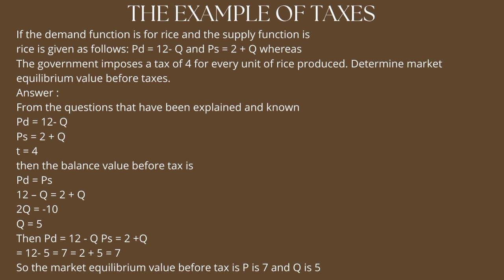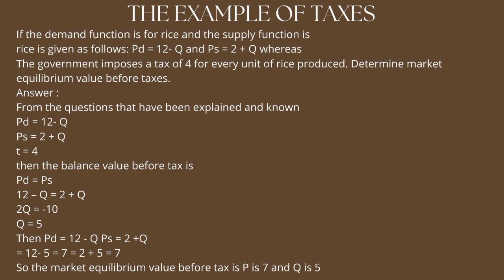Determine the market equilibrium value before taxes. The answer: from the questions that have been explained, PD = 12 minus Q, PS = 2 plus Q, and T = 4. Then the balance value before tax is PD = PS.